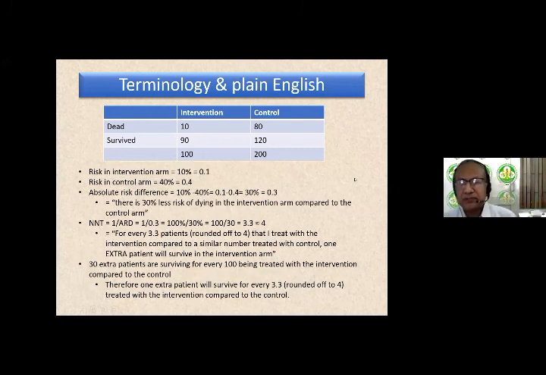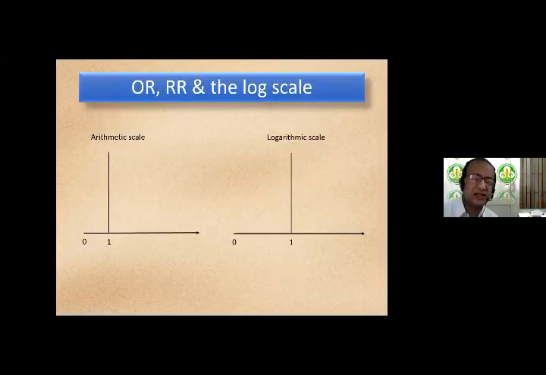The last point that I want to make is that odds ratio and risk ratios, being ratios, are not appropriate for an arithmetic scale. They are more appropriate for a log scale. And let me tell you how.